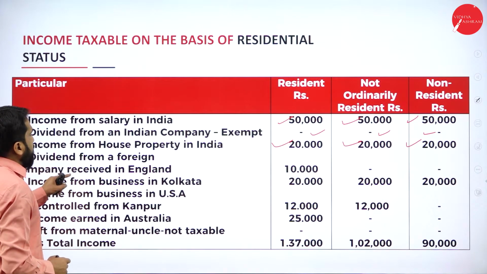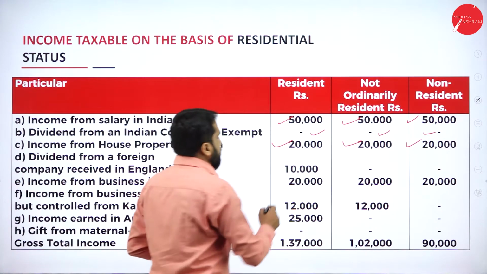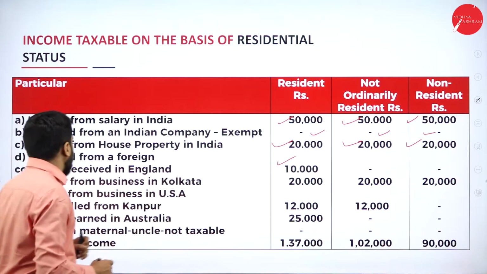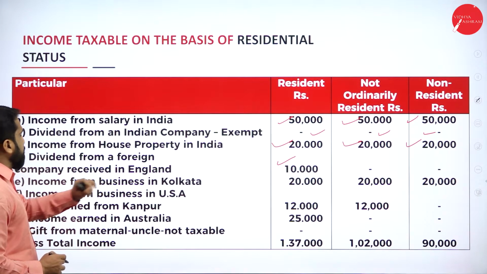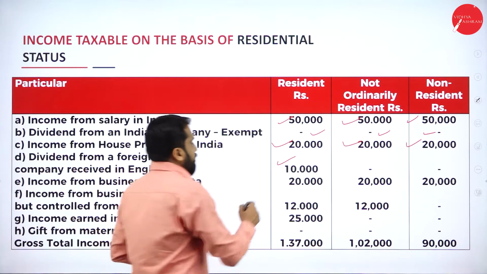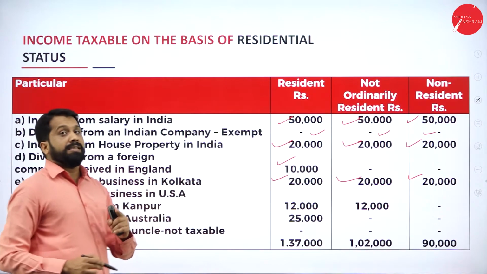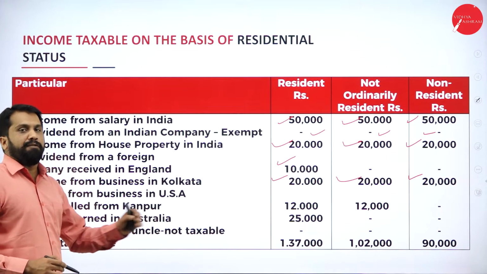Next, dividend from foreign company received in England. One person is taxable. Next, income from business in Kolkata. So, where is the business? Kolkata. Taxable, taxable, taxable. What we discussed in the question, same thing we are following.